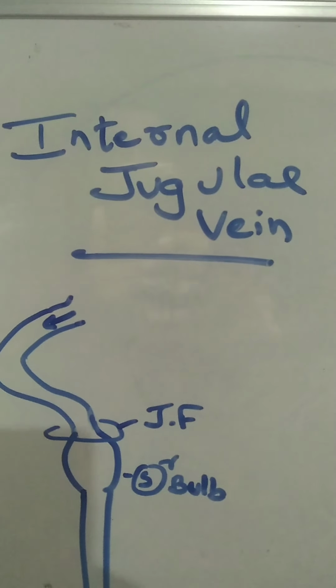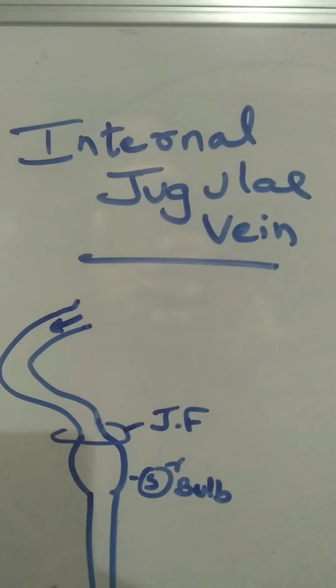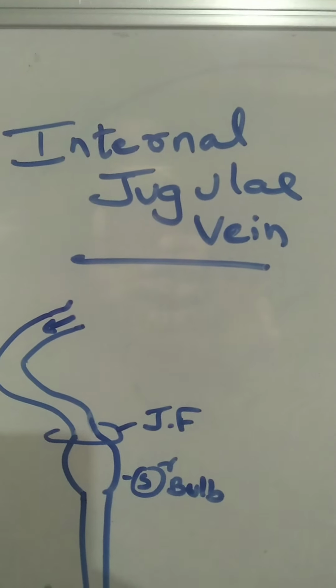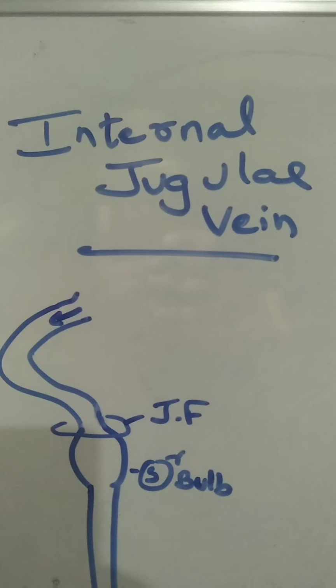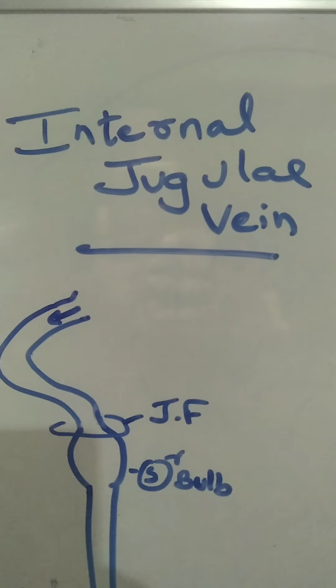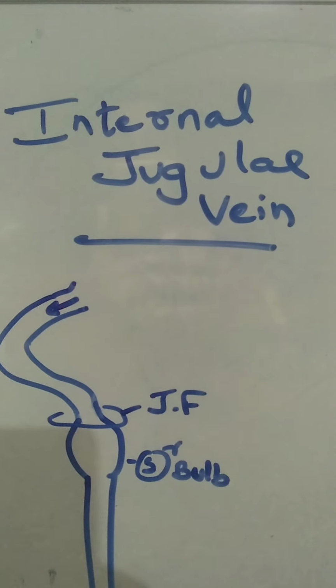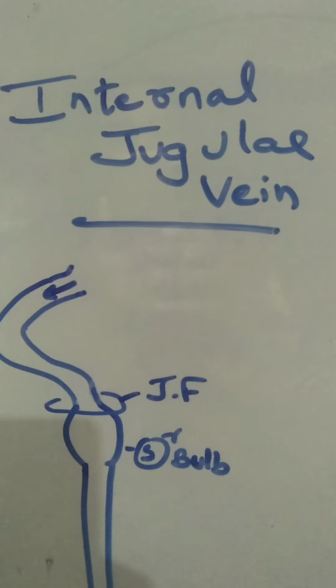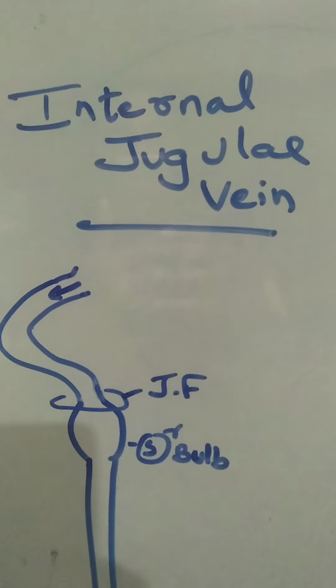Internal jugular vein. A vein is a blood vessel which carries the blood towards the heart. Internal jugular vein is the largest vein in the head and neck region which drains the majority of the blood received from the brain towards the heart. It is inside the sternocleidomastoid on the deeper aspect, therefore the name internal. Jugular refers to neck. Vein means it's a blood vessel. So that is the meaning of internal jugular vein.